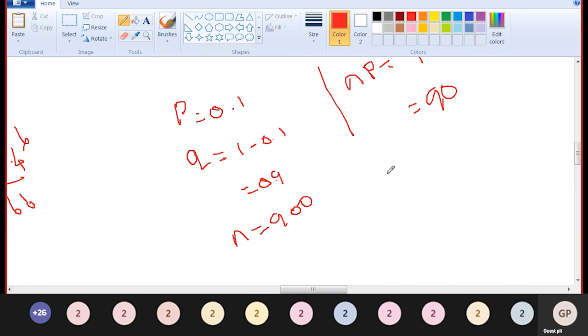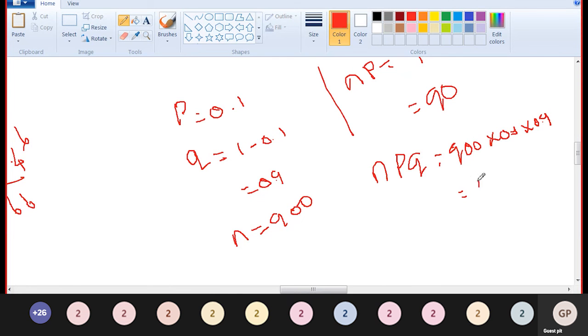Next, the standard deviation. First find the variance and then go to the standard deviation. So 900 into 0.1 into 0.9 is equal to 81.